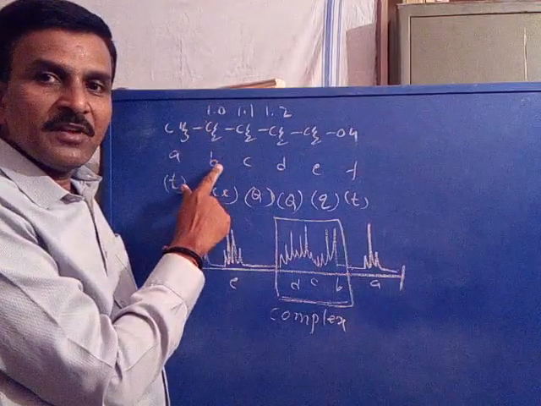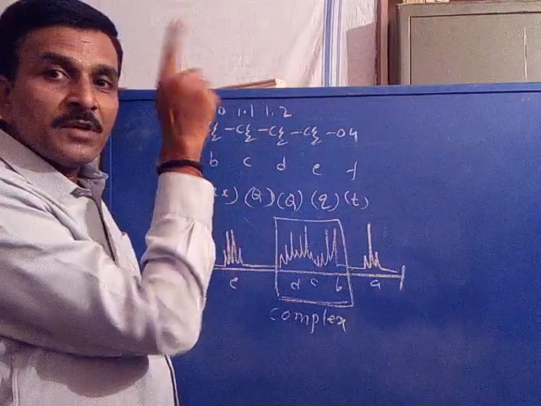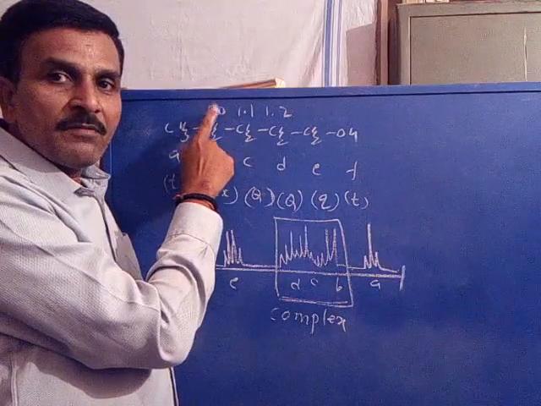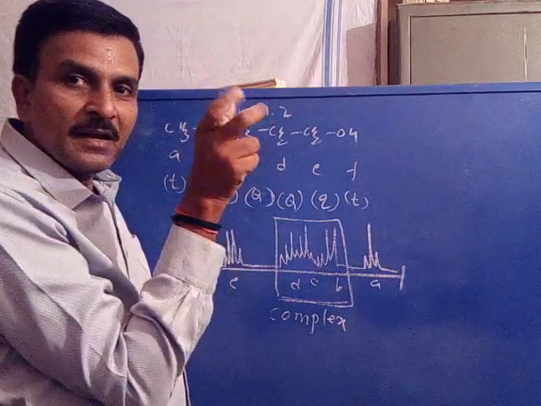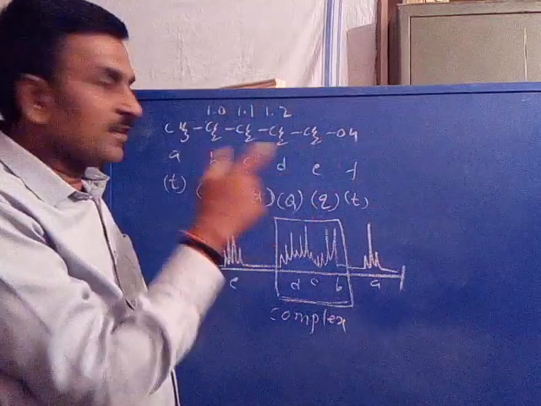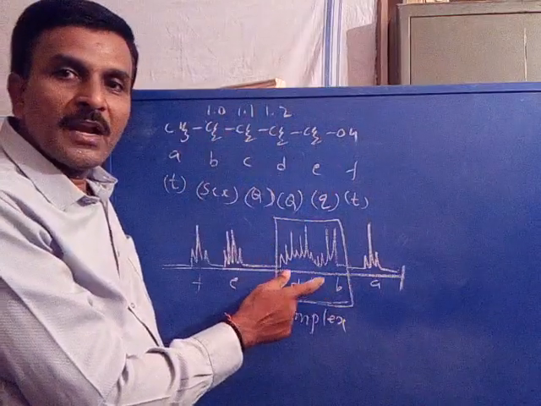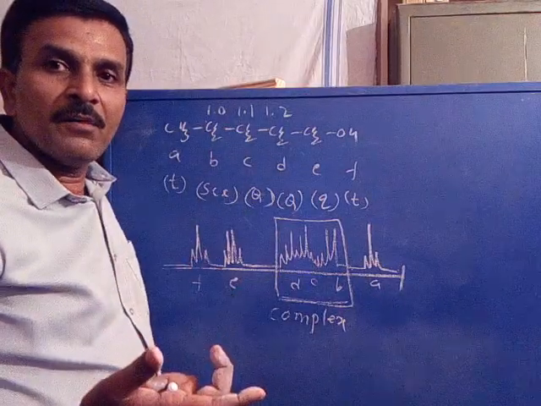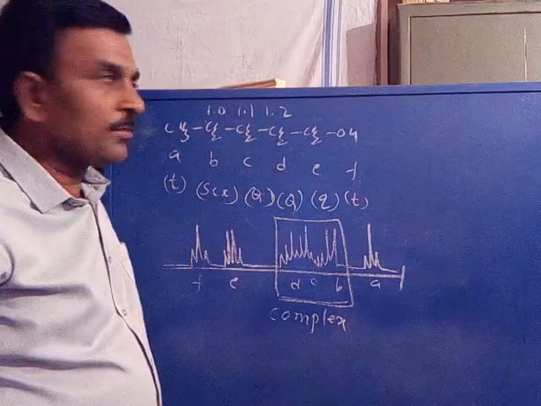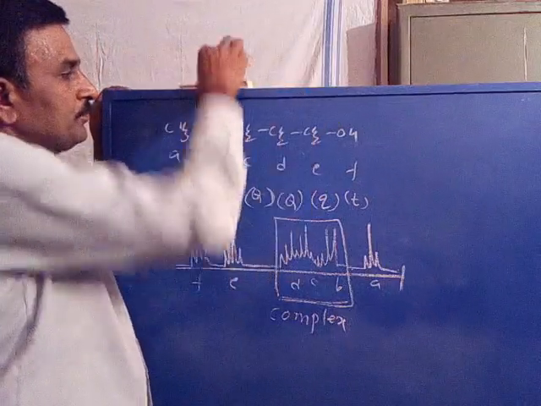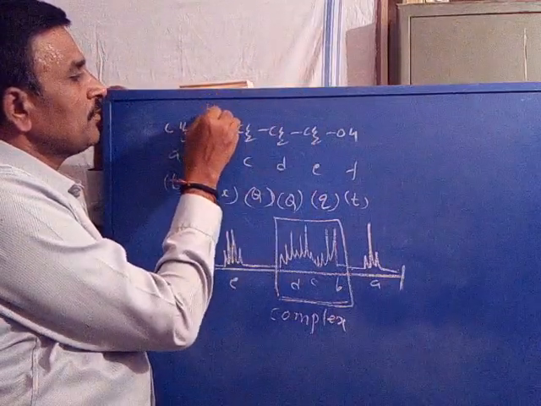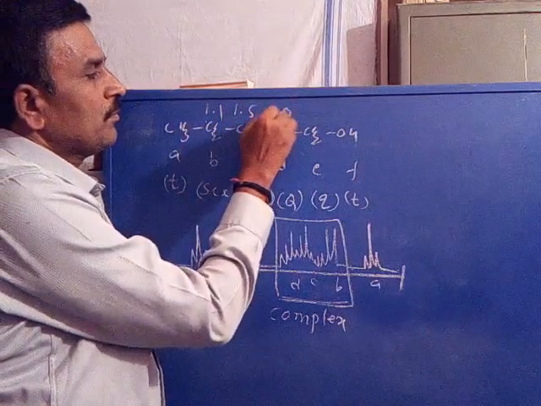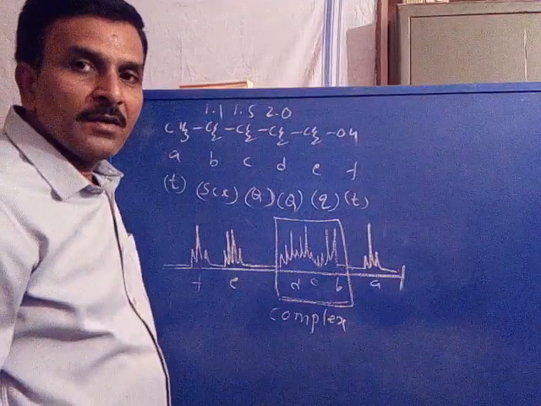Therefore, the absorption frequencies are also very close, because the absorption frequency is directly proportional to the magnetic environment. Is it clear? When the magnetic environments are nearly identical or very close, the absorption frequencies are also nearly identical, hence overlapped. Now suppose I change the magnetic environment of a set of protons.